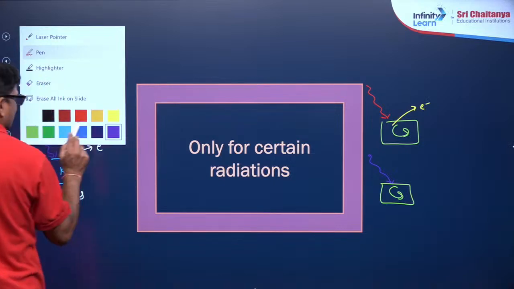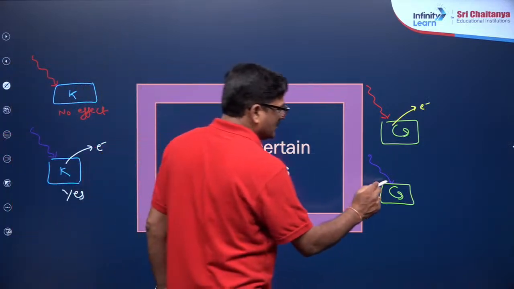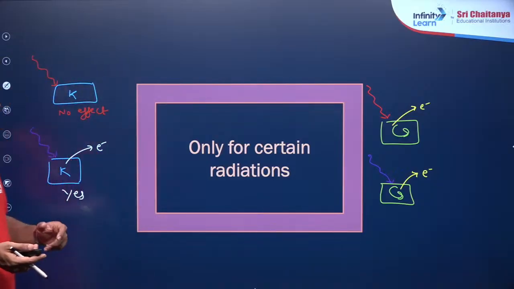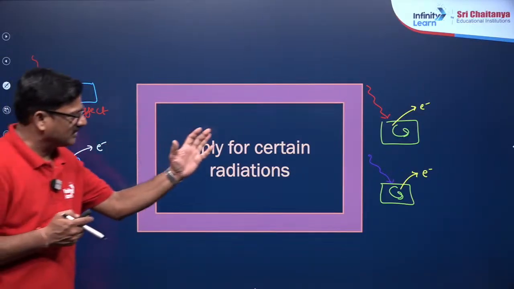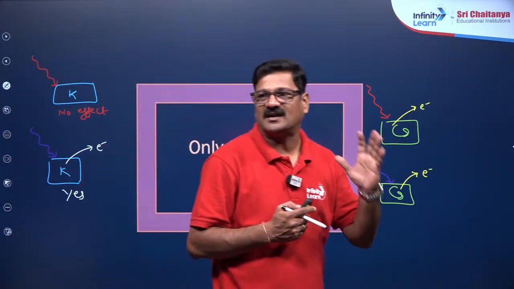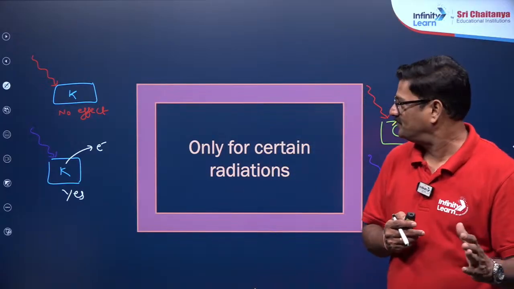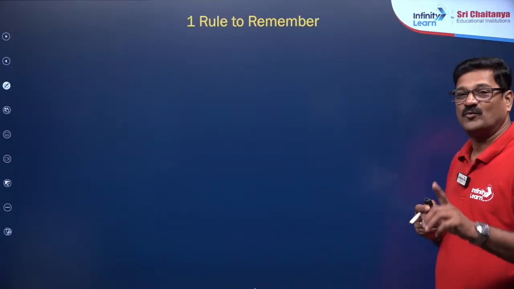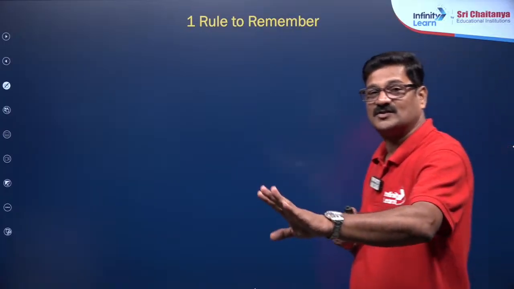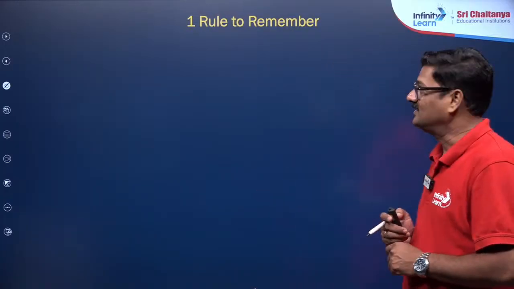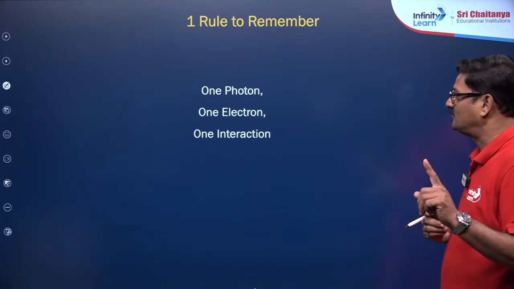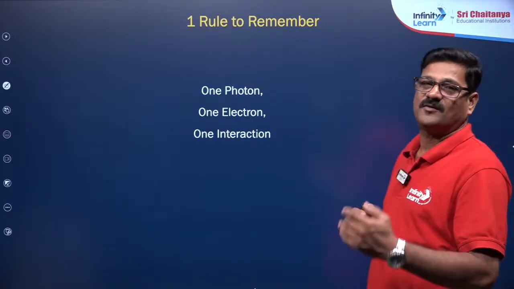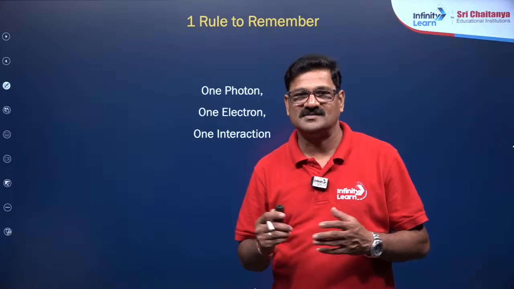So, a metal is experimentally observed to show the photoelectric effect with a certain characteristic wavelength, Varsha, and that is seen here. One rule to remember: one photon can eject one photoelectron. That is one photon, one photoelectron and one interaction. How do you increase the number of photons?